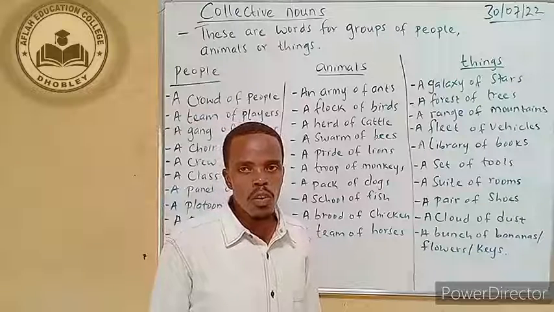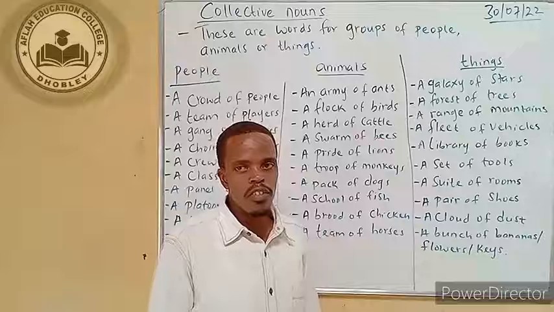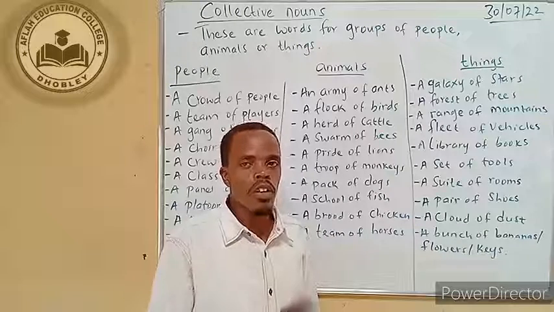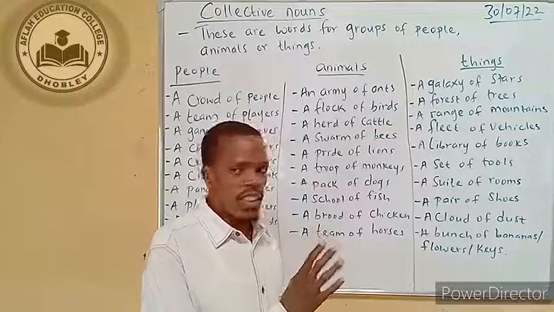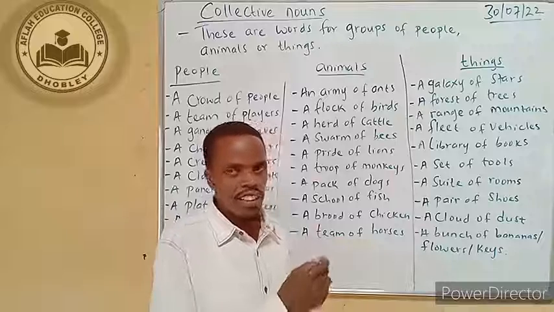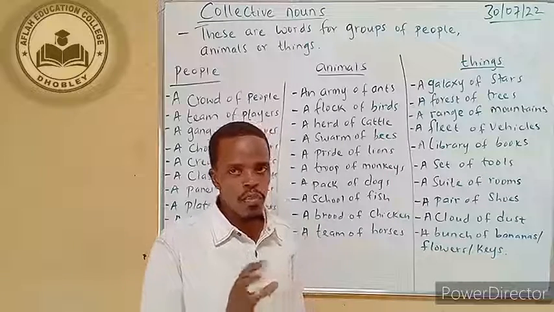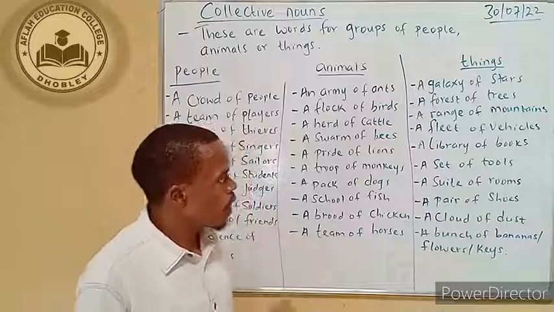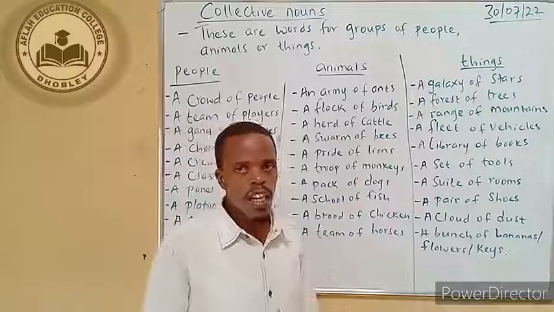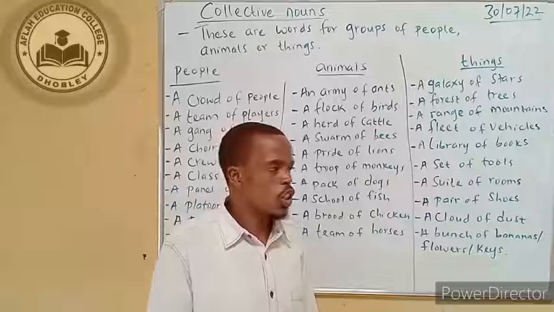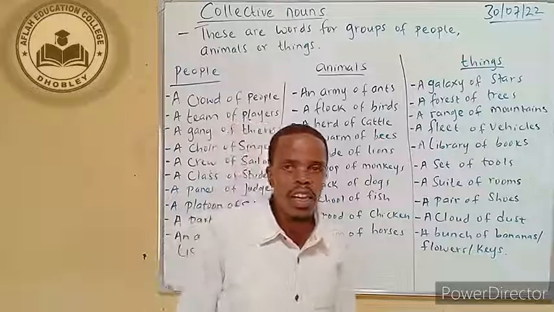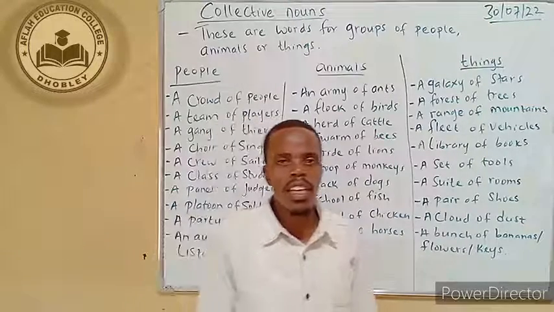You can go and Google the collective nouns and learn more, but this is just the tip of the iceberg. I've made it in brief. There are more collective nouns, you can go and research. So these are some of the collective nouns.